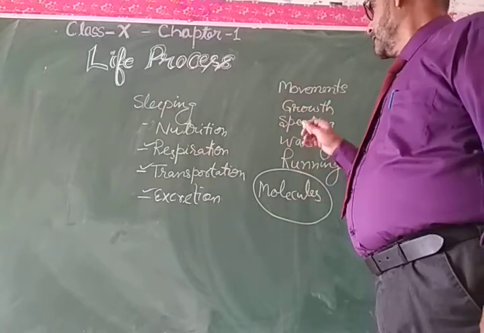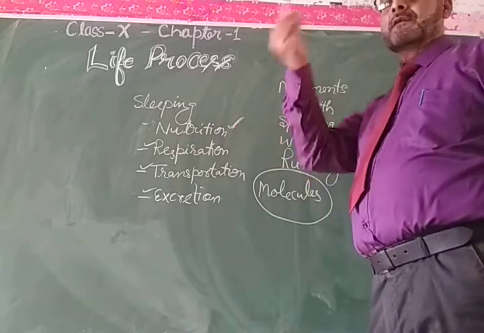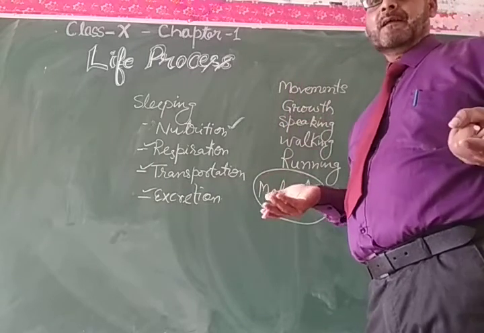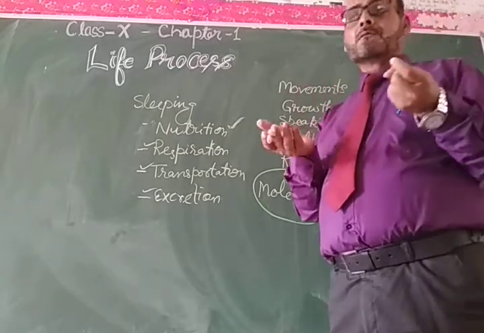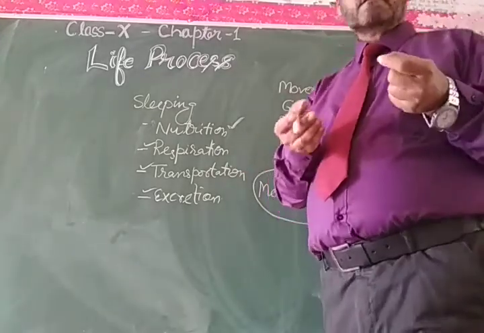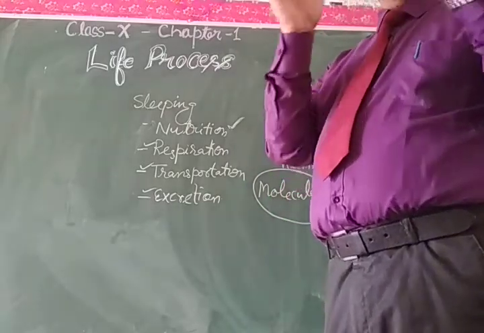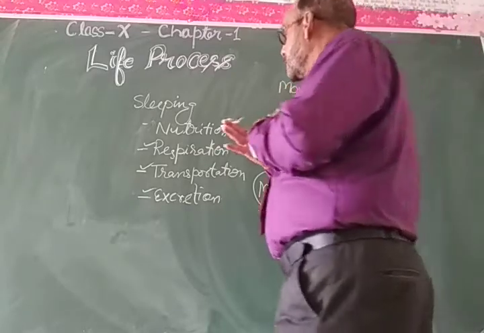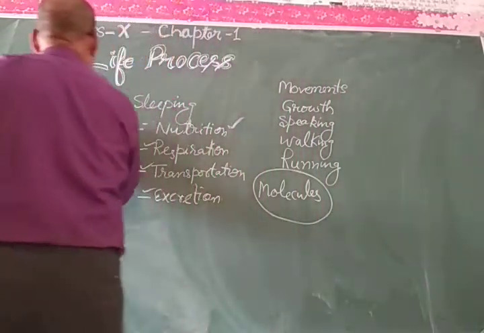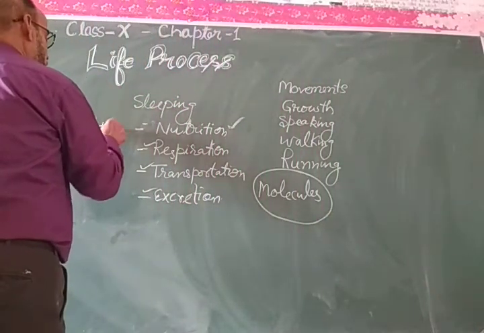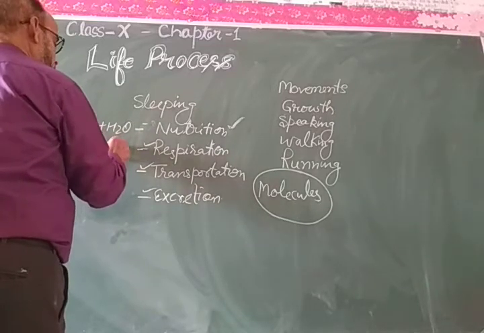For example, if anything is taking nutrition, it means food is going inside the body from outside as a material, and it gets broken down, by which simpler forms arise. In the case of nutrition, these simpler forms are CO2 plus H2O as well as energy that will be released.